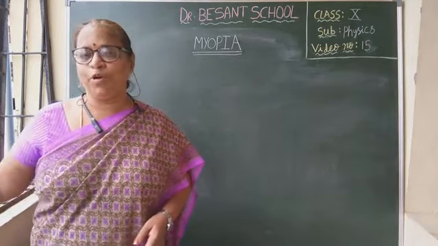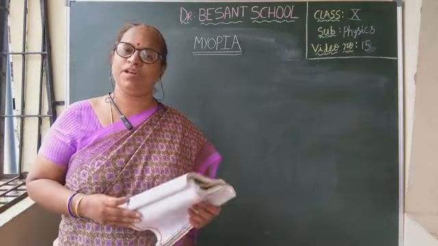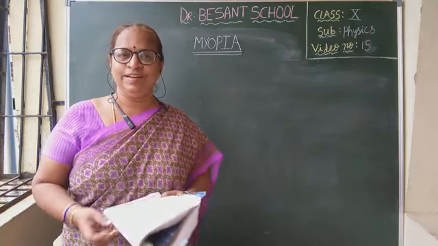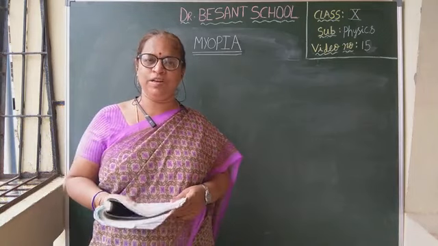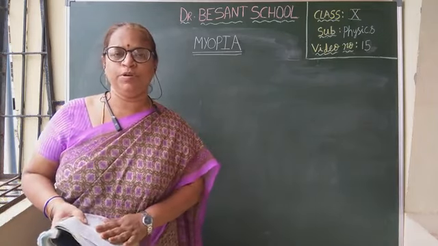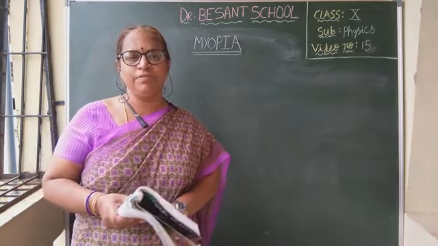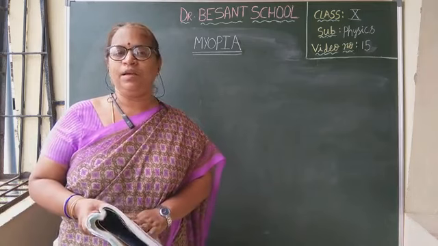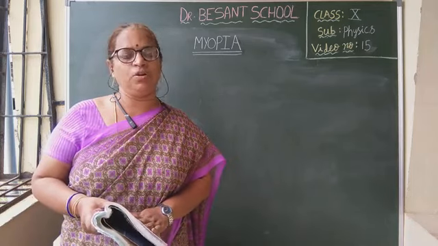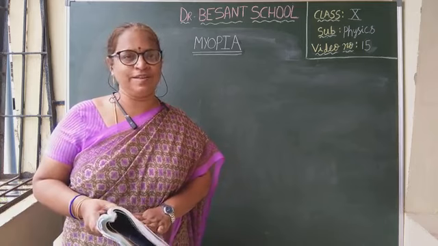And I hope you all are understanding the concepts what I am explaining you. Okay, children? So once explanation is over, you should go through the textbook, read, highlight all the keywords, and any doubts are there, you can message to me or call to me. I'll clear your doubts. Okay, children?